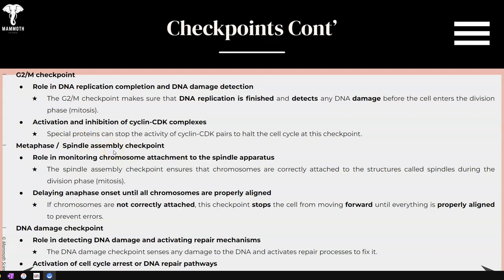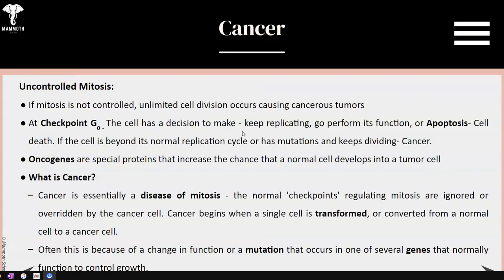DNA damage checkpoint, role in detecting DNA damage and activating repair mechanisms. DNA polymerase, a polymerase that we'll talk about in the next unit when we talk about DNA replication, goes back and checks for errors and then acts as an editor. So if you're familiar with an editor for a book, they go back and check for mistakes or grammatical errors or those kinds of things. This is what DNA polymerase does. And then it'll activate either cell cycle arrest or DNA repair pathways. Cell cycle arrest is saying, hey, you're not going through. You have enough damage where we have a problem.